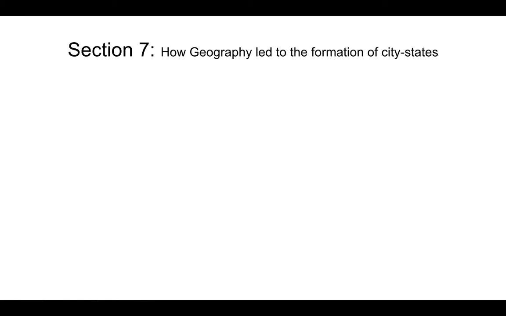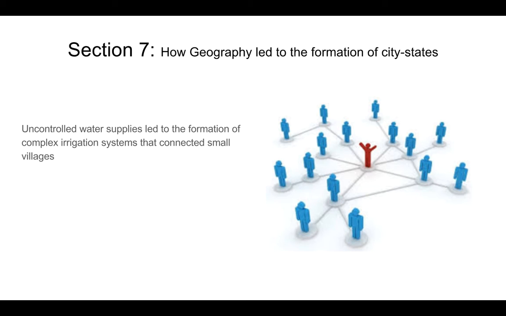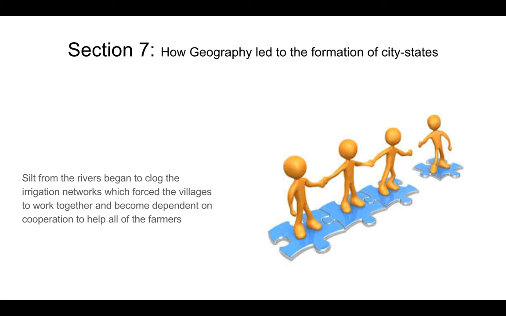So a quick review of how geography led to the formation of city-states. The first thing I wanted to talk about is the food shortages led people to leave the mountains and start settling the plains of Mesopotamia near the rivers. The second piece is the uncontrolled water supplies led to the formation of this complex irrigation system that connected these smaller villages. The third thing I would point out is that the silt became a problem and began to clog these irrigation systems, so it forced these villages to work together and consolidate and really become closer due to that cooperation of keeping the complex irrigation systems running.